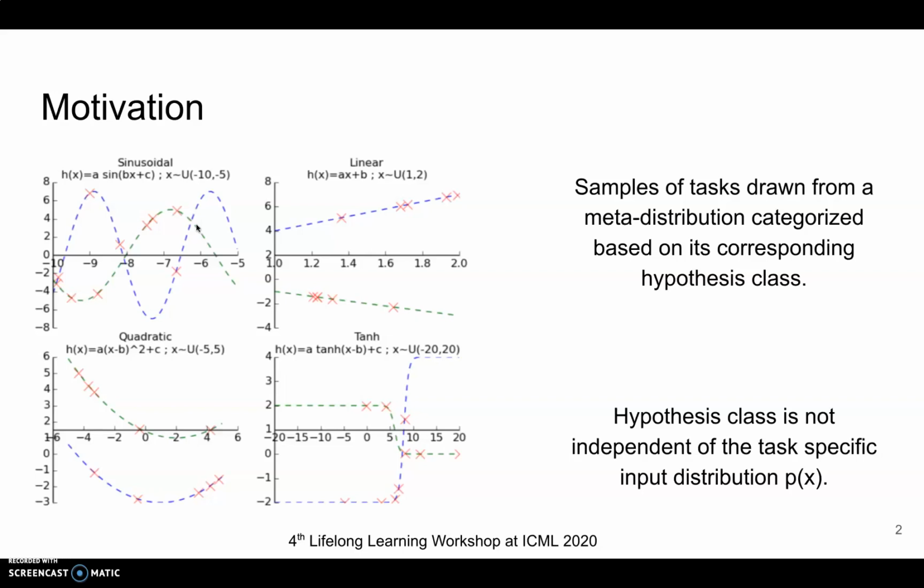Note that in this example, the choice of hypothesis class is not independent of the choice of x. This can be easily seen because, let's say, when x is chosen uniformly from -10 to -5, the hypothesis class is sinusoidal, while when the hypothesis class is linear, the x is chosen uniformly from 1 to 2, and so on. Therefore, for a new test task, first modeling p of x can help us to identify the hypothesis class from which it comes, and then we can better infer the regression parameters for this particular task.